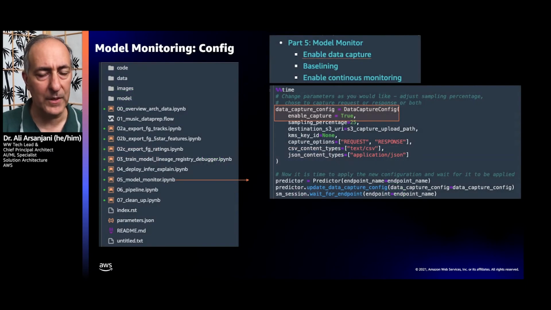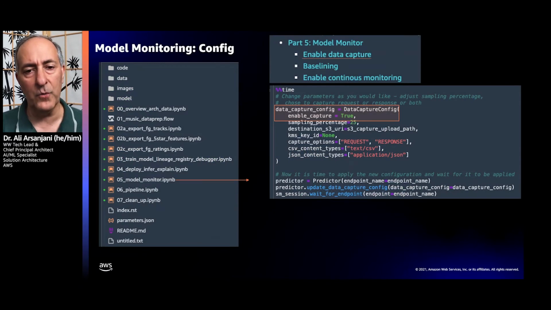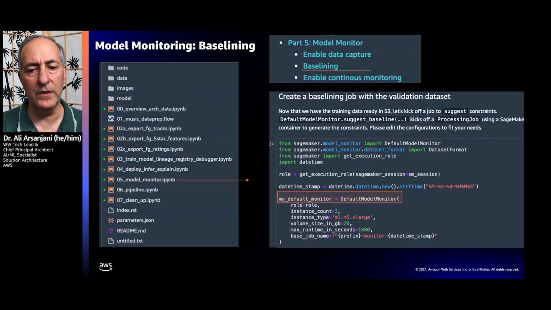So let's see how this happens in brief. In the 5th notebook, you can see this in detail. There are 3 sections to it: enabling capture, baselining, and enabling continuous monitoring. We do the first one for enabling capture by creating a data capture configuration. And the subsequent step is to baseline the model by creating a default model monitor, which will allow us to monitor the baseline of the actual model that has been deployed.